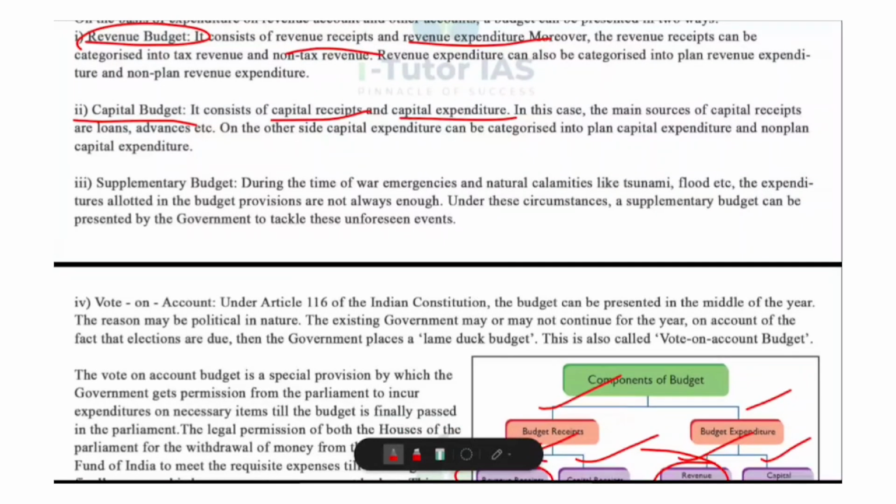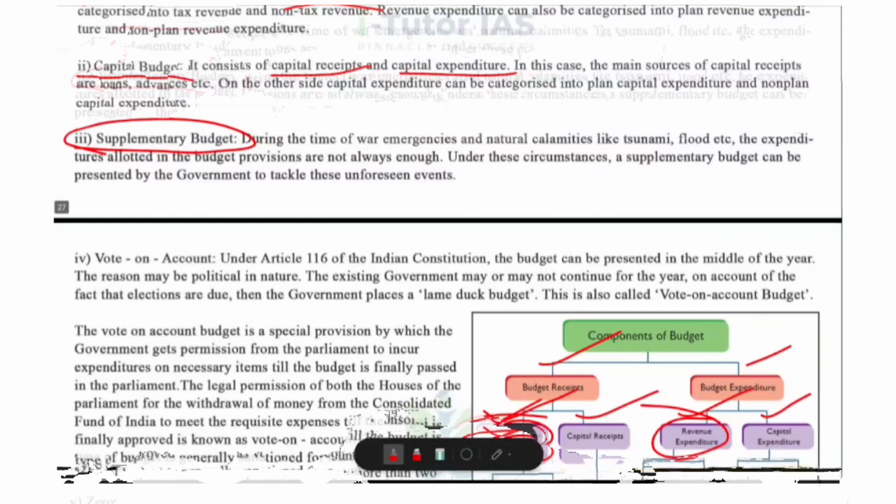And do you know about the term supplementary budget? During emergencies like war, natural disasters or any unexpected expenses, the government may need additional funds beyond the regular budget. So to meet this need, it presents a supplementary budget in Parliament or state assemblies. That is called supplementary budget.